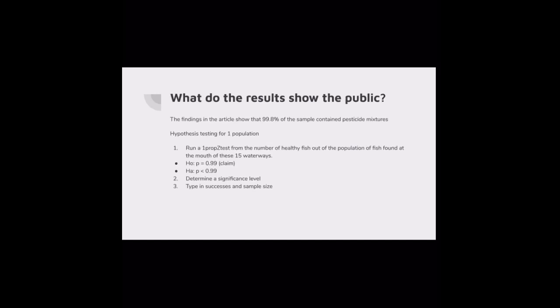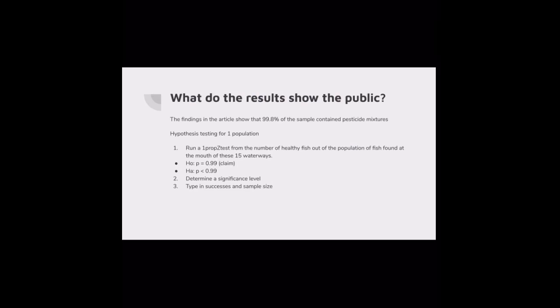This article shared that the point of testing for pollution is to bring awareness to the public and protect the aquatic organisms. There is a pesticide reduction target in the REEF 2050 Water Quality Improvement Plan, which aims to protect at least 99% of aquatic organisms at the mouth of rivers from the effects of pesticides. The findings in the article that 99.8% of the water samples contain pesticide mixtures should lead to further research on the health of the aquatic life itself.